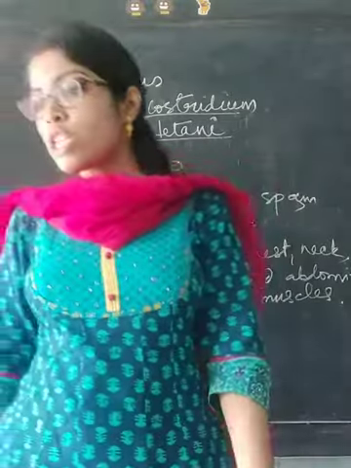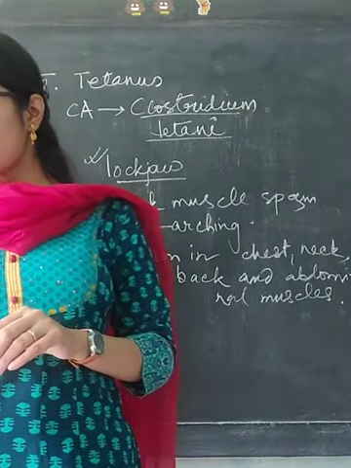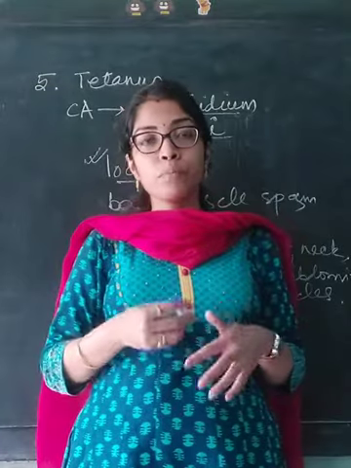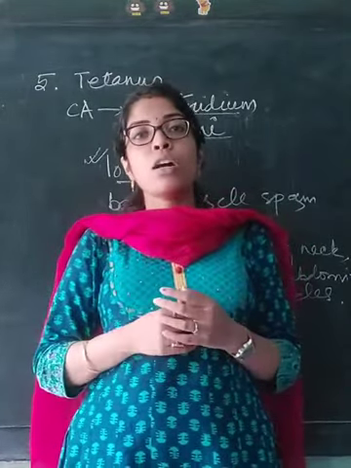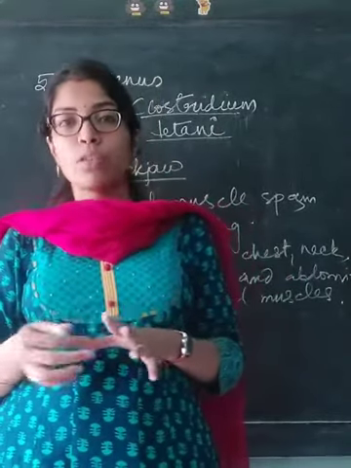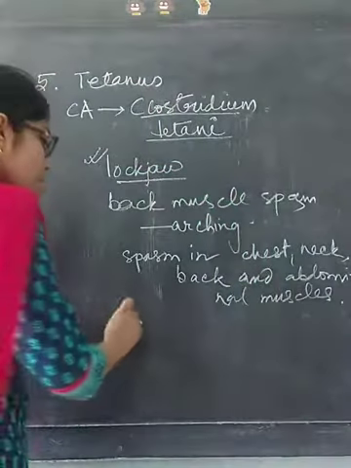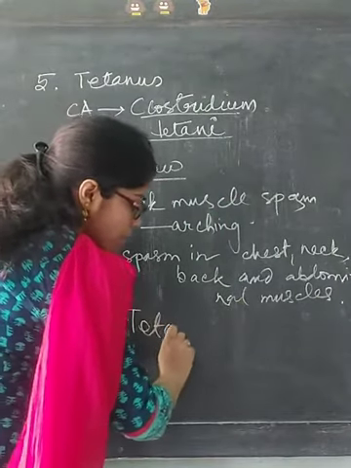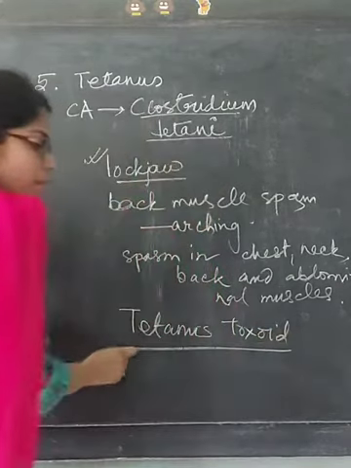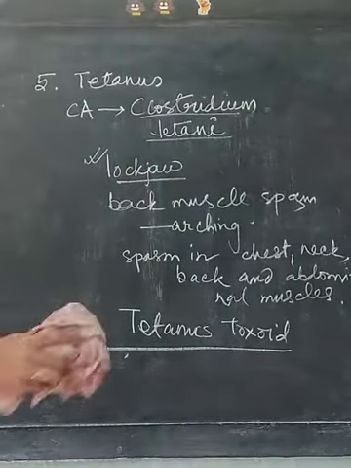Now coming to transmission. Infection generally occurs through wound contamination and often involves a cut or deep punctured wound. As I have said, it is caused through a wound or a cut which may be contaminated because it is exposed to certain pathogens. So this is the mode of transmission. I have previously told you TT is the vaccine of the disease tetanus. I hope you have understood everything about tetanus.